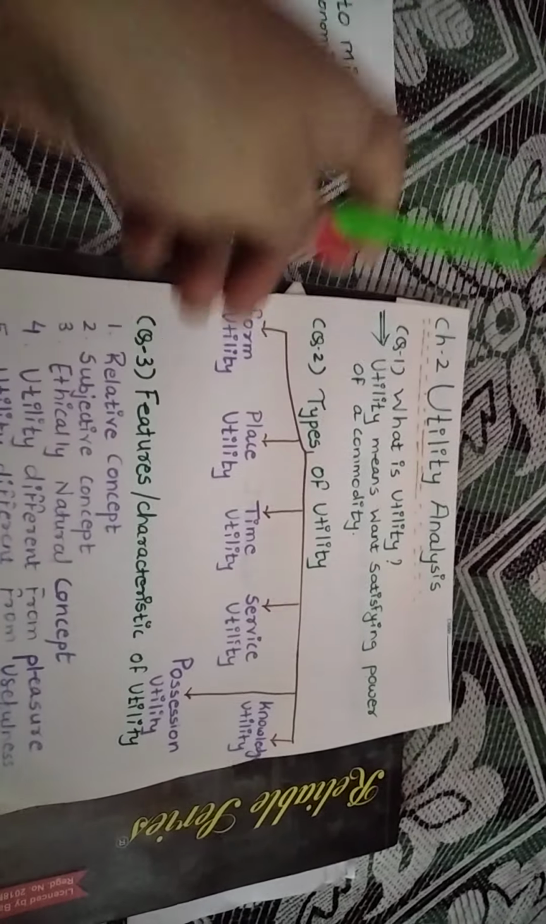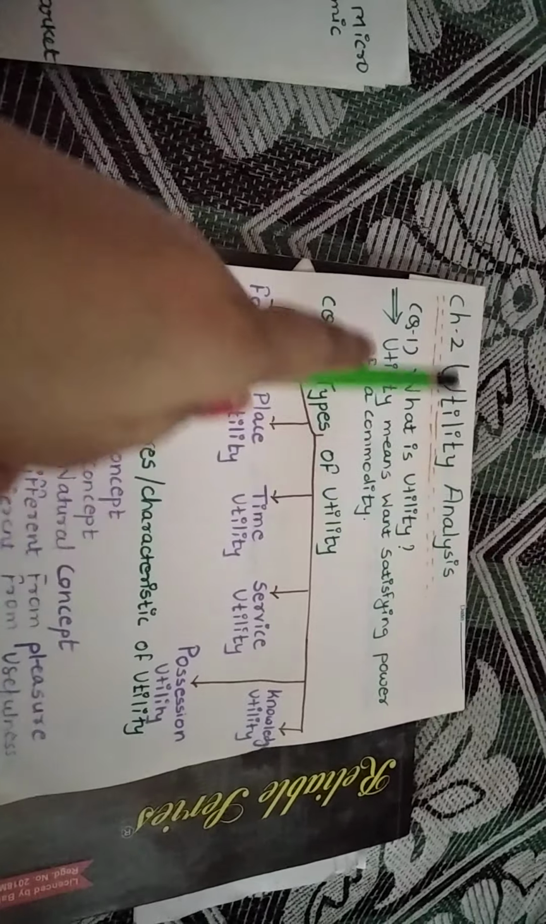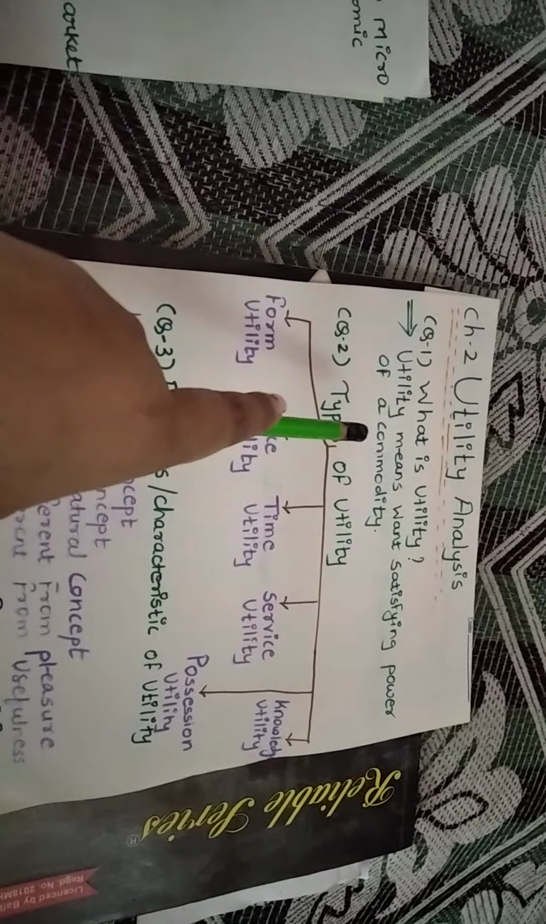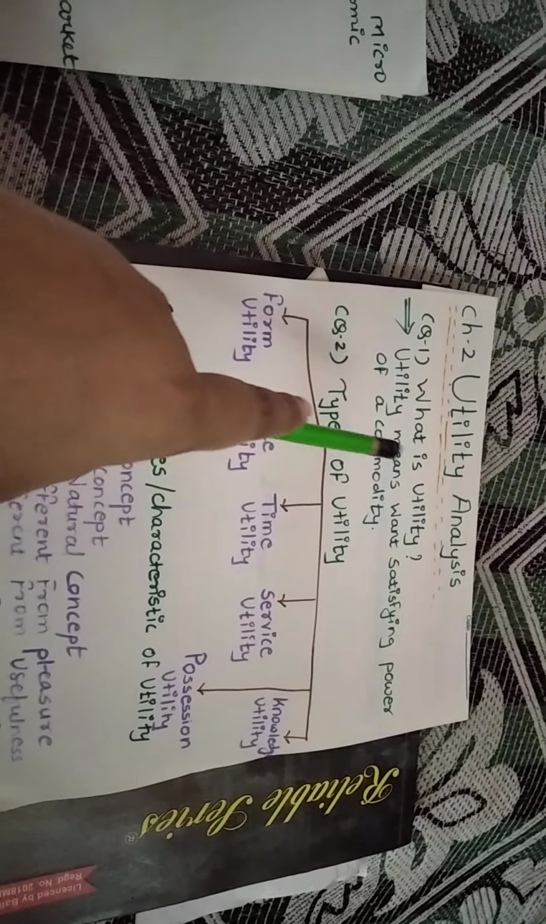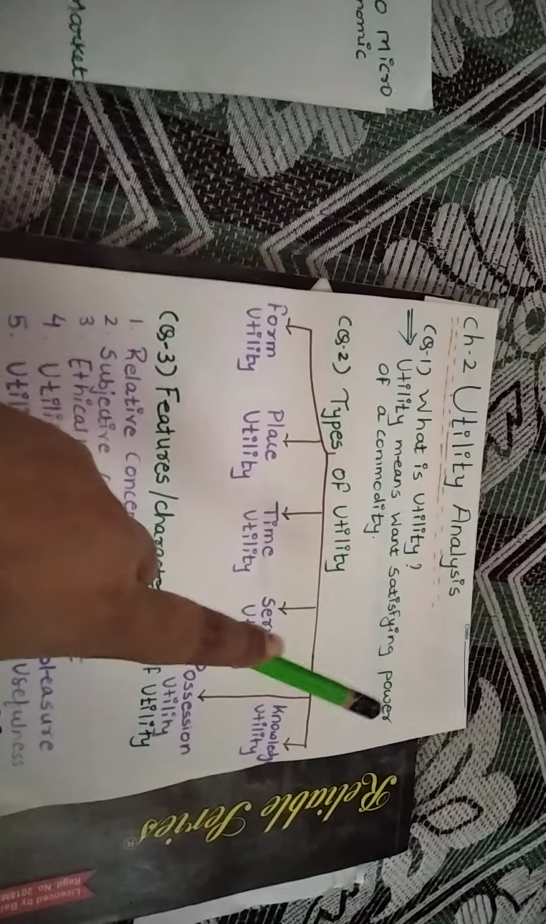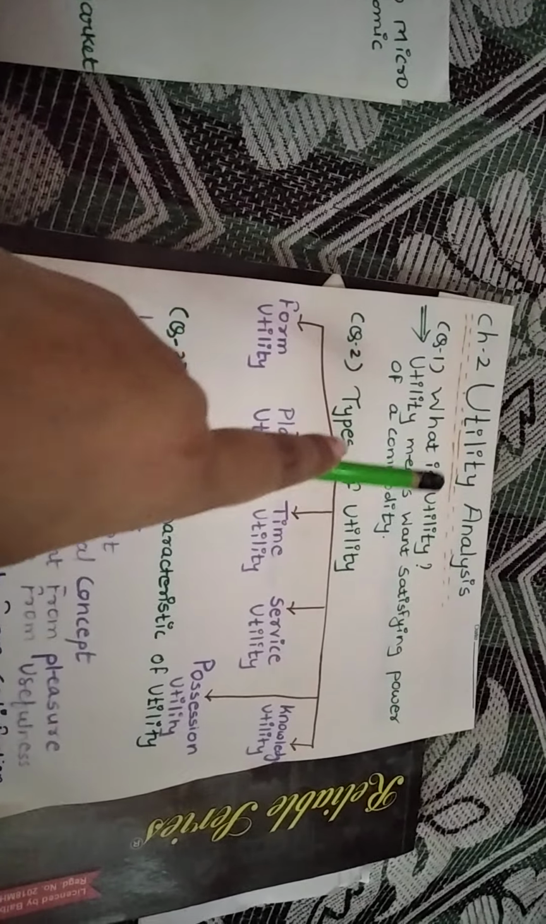I am starting my first lecture with Chapter 2, that is utility analysis, with Question 1: what is utility? Utility means the want satisfying power of a commodity. I am explaining this answer with an example. If I have a biscuit as a commodity, the biscuit has the power of satisfying your hunger, that is called utility.